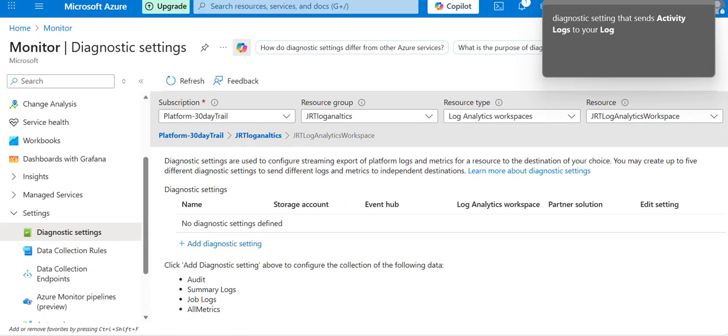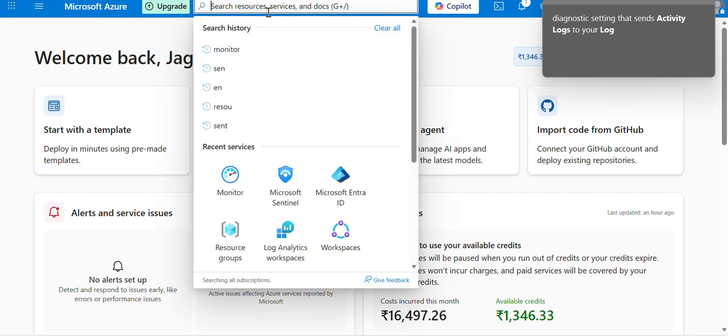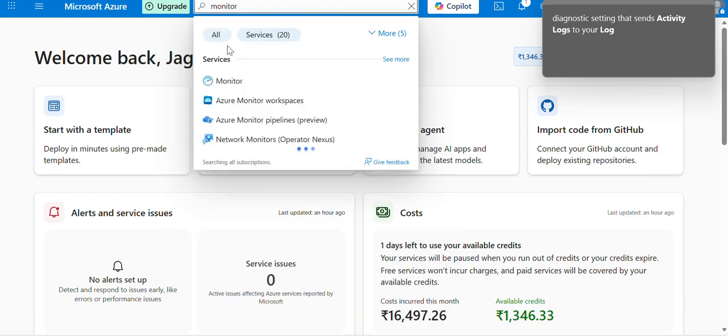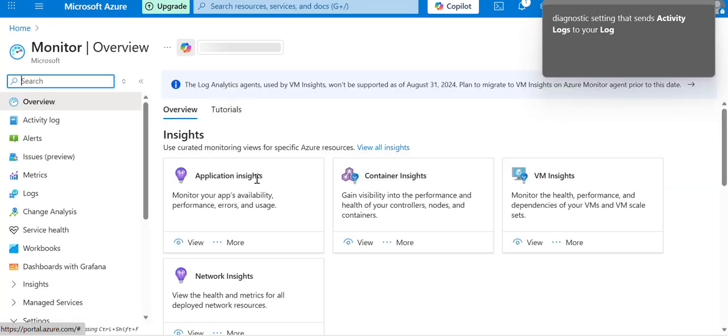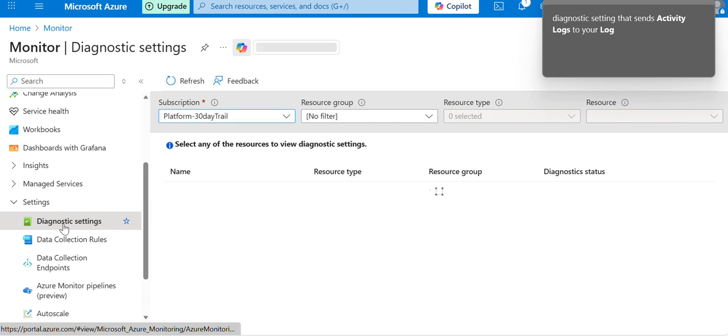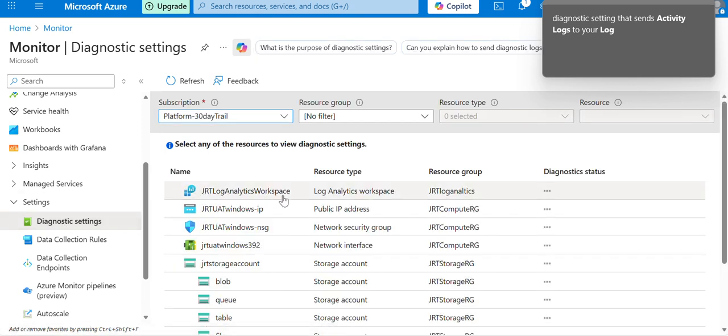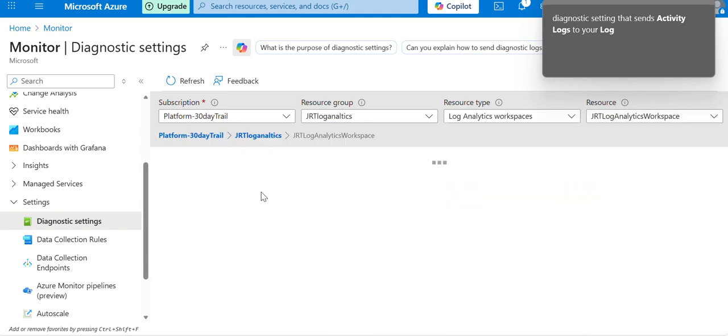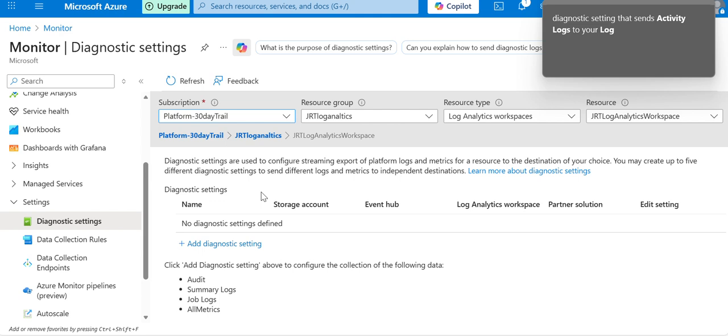Going back to Azure Monitor, now go to diagnostic settings. This is my Log Analytics workspace I have been using for Sentinel. So to this workspace, you should make sure that activity logs are being sent.